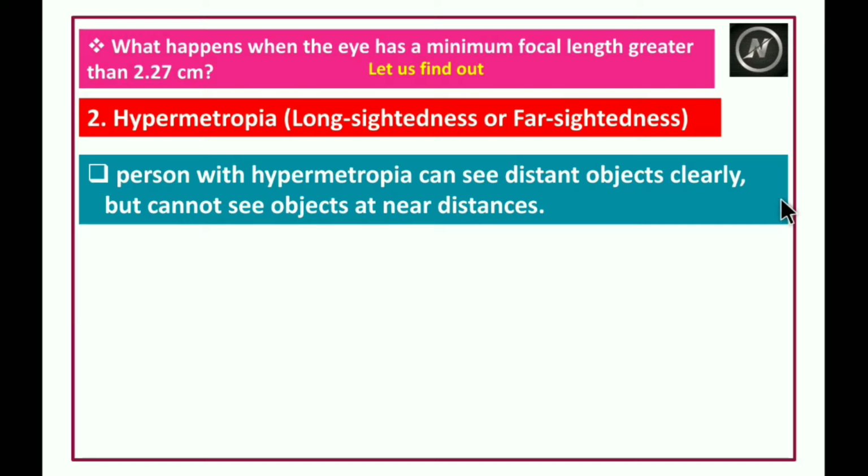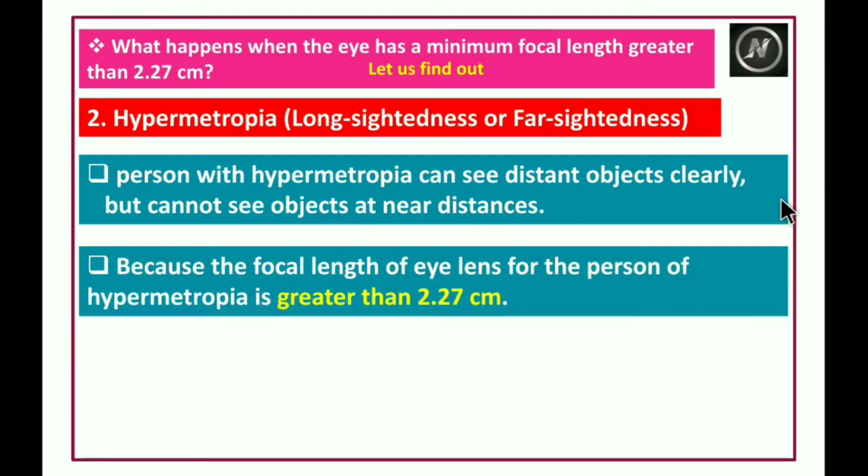But he can see the objects which are far away from him, because the focal length of the eye lens for a person with hypermetropia is greater than 2.27 centimeters.